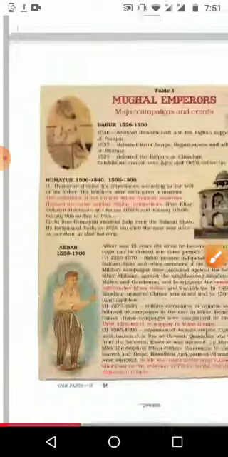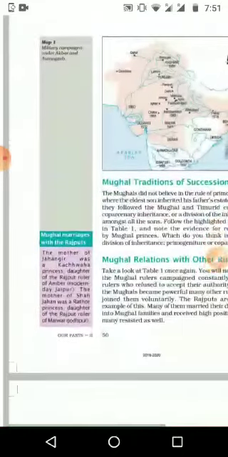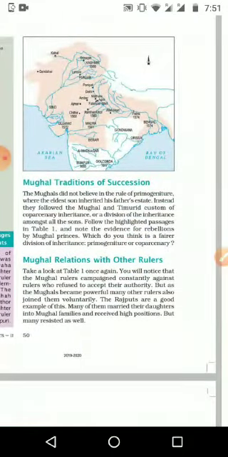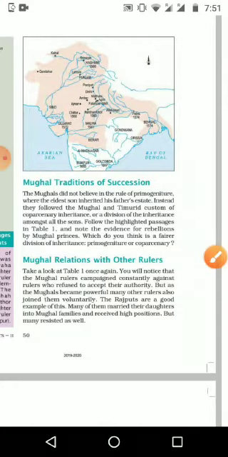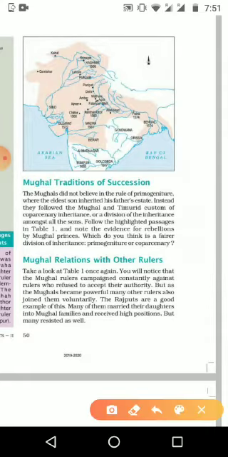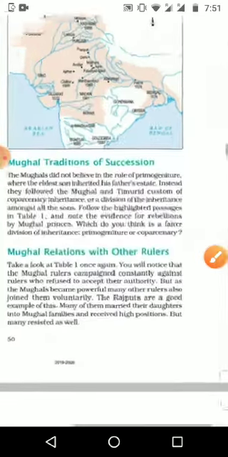So we are moving to the next part of the lesson, that is the Mughal tradition of succession, how they passed the power from generation to generation. We already said that normally in India, Indian kings made the first son the ruler. Normally it was the custom of India. Even now we can see fathers who are village heads passing on the position, and even in politics many parents select their children as successors. So what was the condition in Mughal succession, that we are going to see.